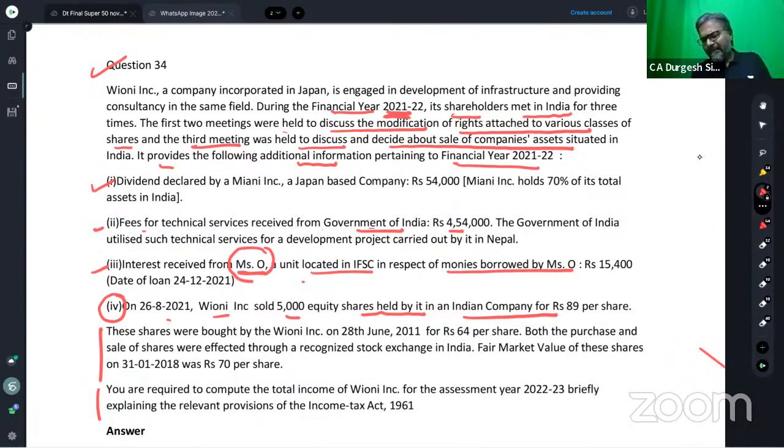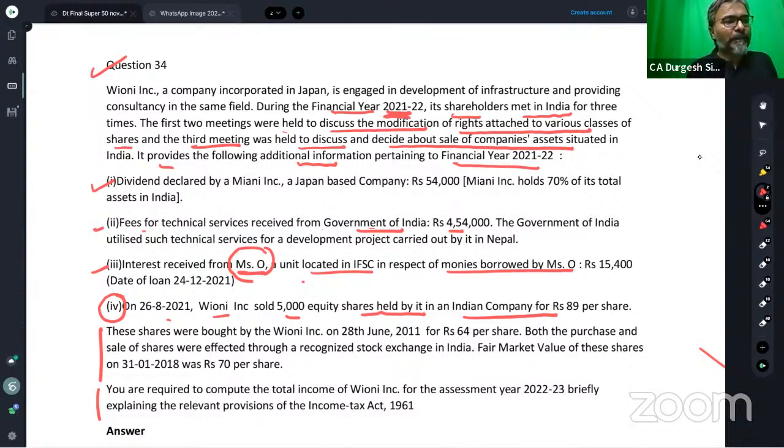Just based on the data given in the question, is the foreign company satisfying the active business outside India test? What is your take, students? Are they satisfying the test or not? That is the question to all of you.